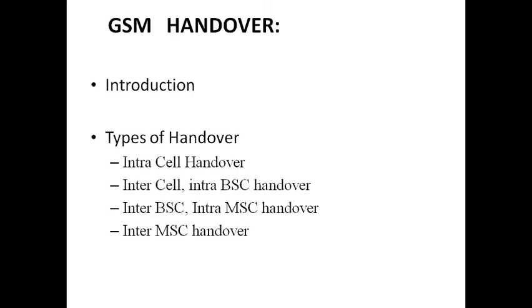We are all mobile users. We will be moving here and there, and while moving, after moving, or before moving, we can make a call at any point of time. If they go out of the range of the BTS, then the signal level decreases.